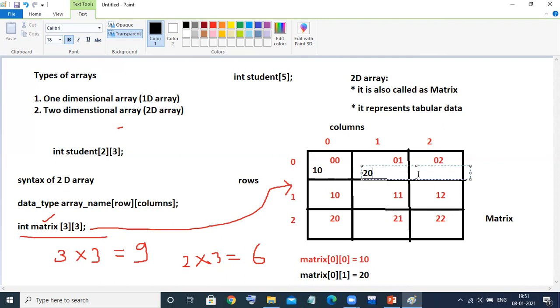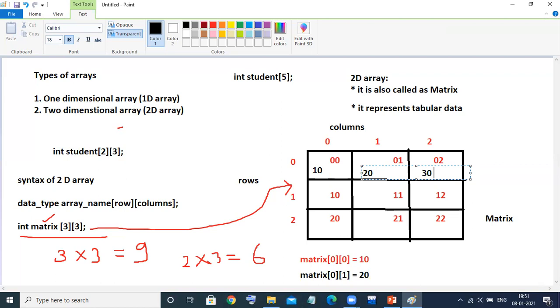Then what would be the next position? This position would be 0th row and third column. But third means here the index will be 2. So I'll store 30. Now if I want to store the fourth value, there is no fourth column available, so you need to change the row.